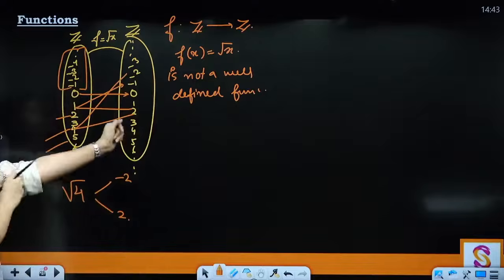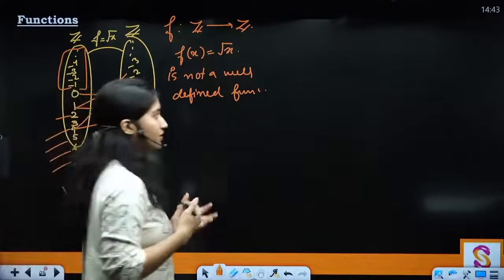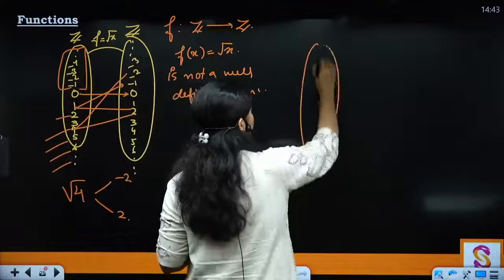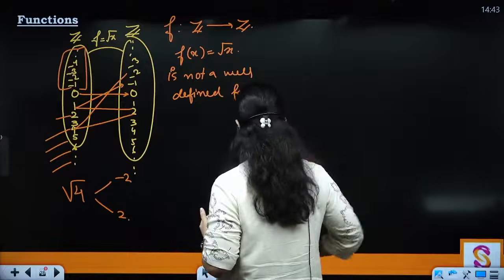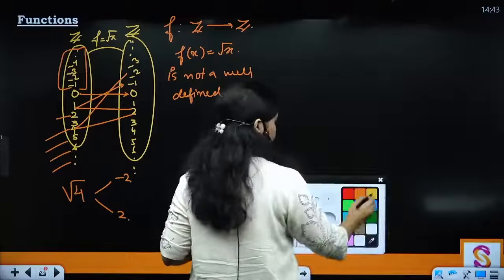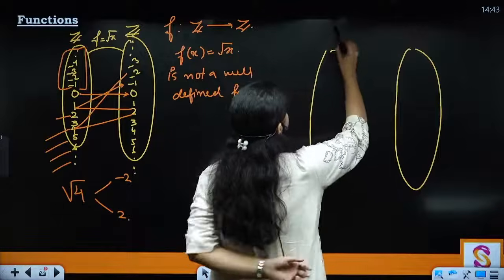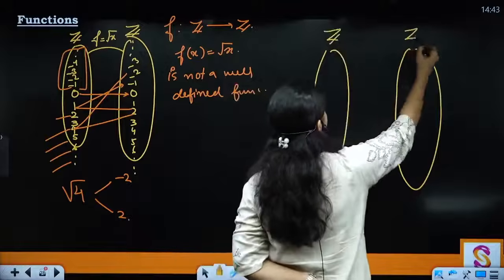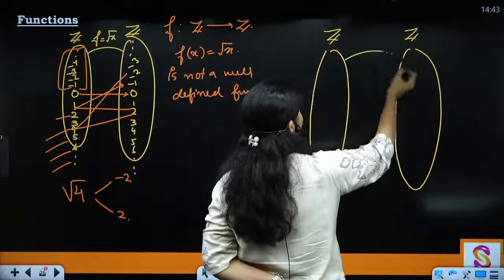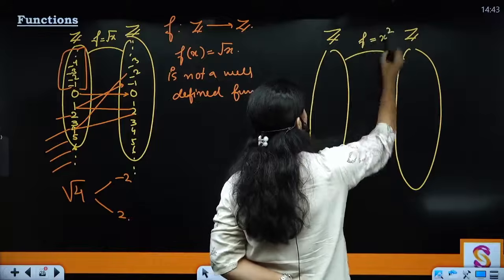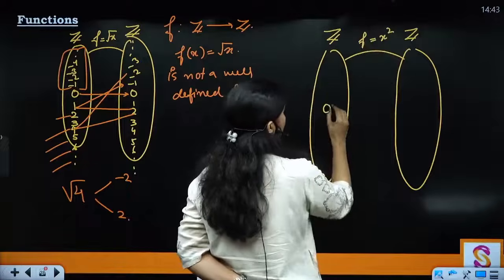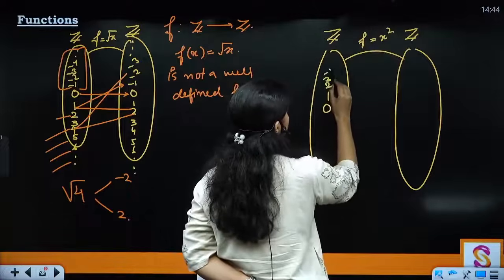Now if I want to establish a rule which is going to be well-defined, let me take another example. Let's say you have integers here and integers here, and f I have defined as x square, right? So 0, 1, 2, 3, minus 4.